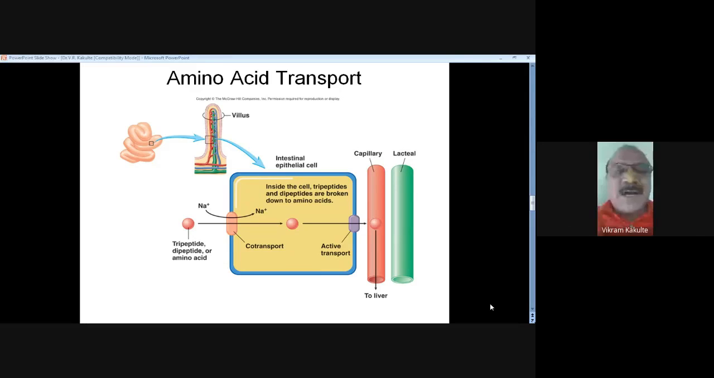These amino acids get absorbed in the villi, and from the villi to the liver, and in the liver some of them get converted into metabolism. Amino acid metabolism is expressed in the liver.